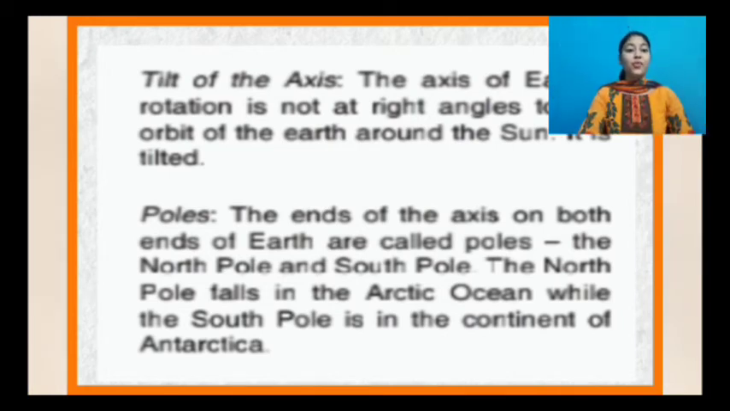Okay. Poles. The ends of the axis on both ends of Earth are called poles, the North Pole and the South Pole. The North Pole falls in the Arctic Ocean, while the South Pole is in the continent of Antarctica. So the ends of the axis on both ends of the Earth are called poles.